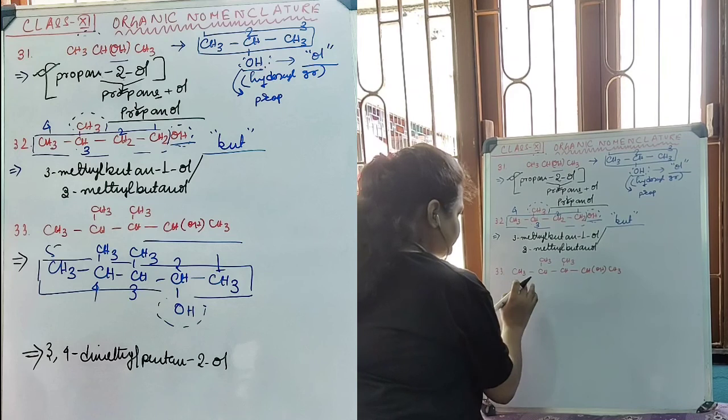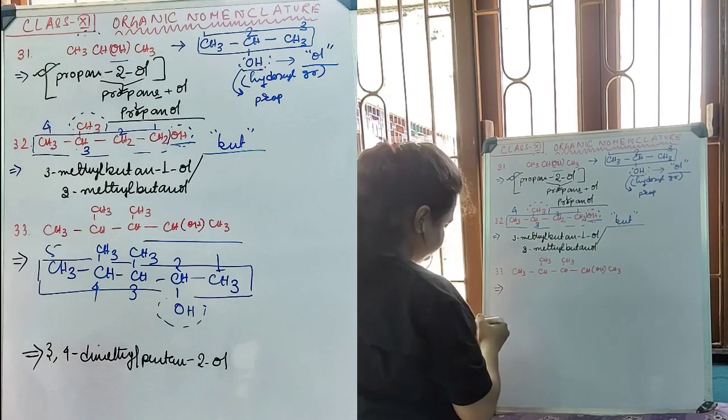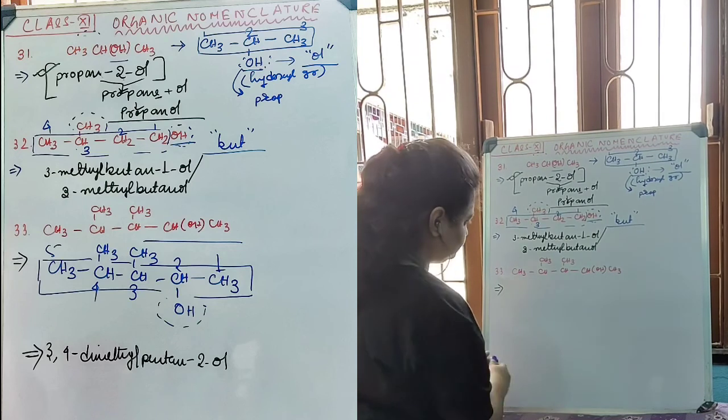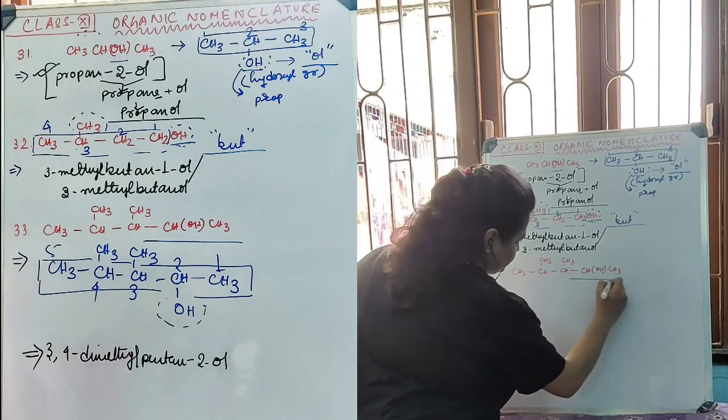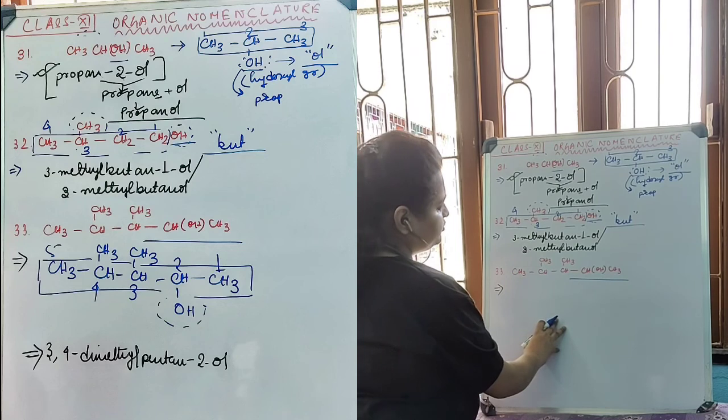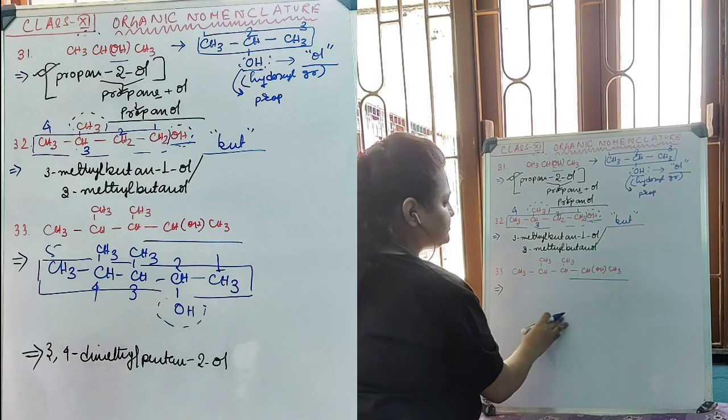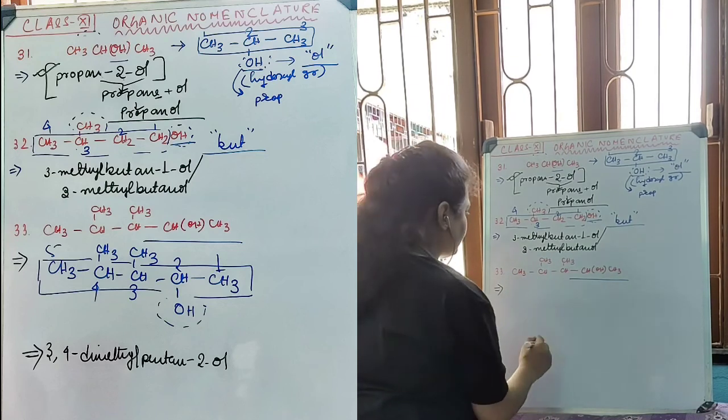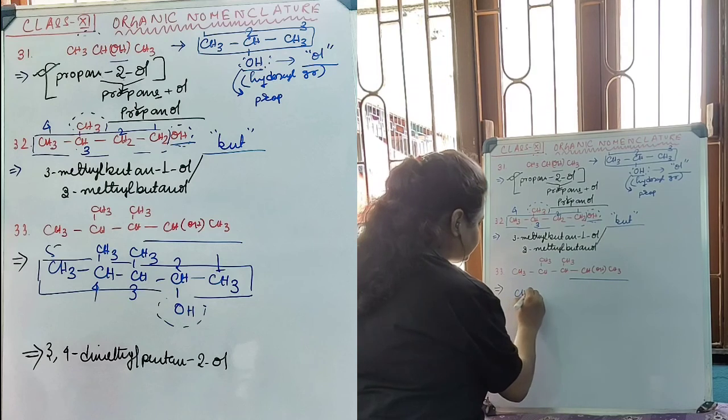Let's look at the next one. In the next one, again, the compound is represented in the molecular formula structure. Let's try to write it in a skeleton structure.